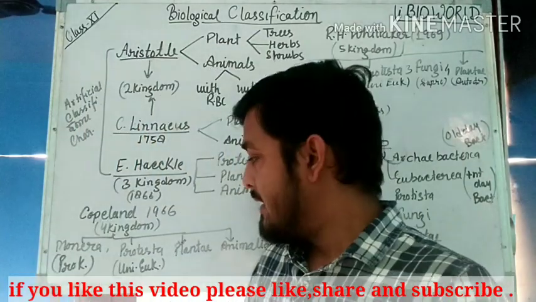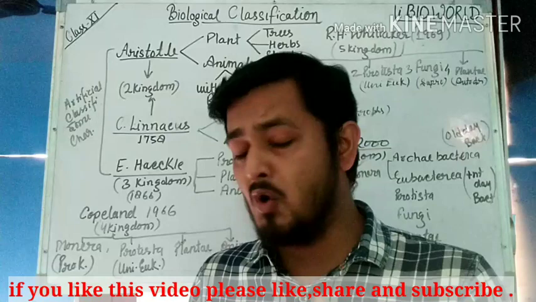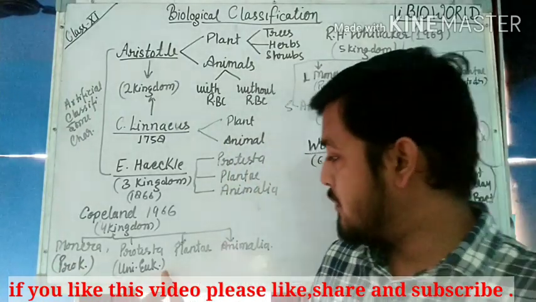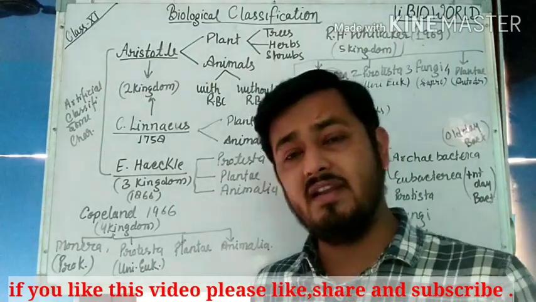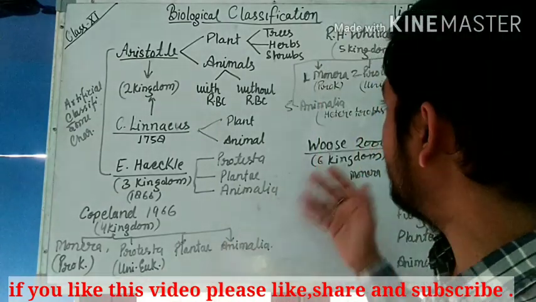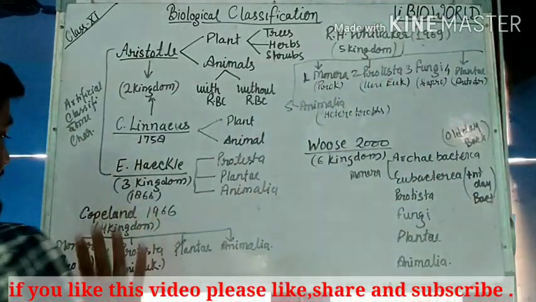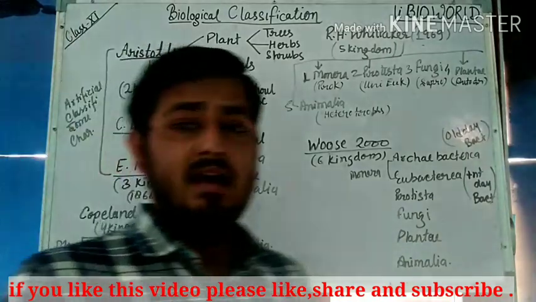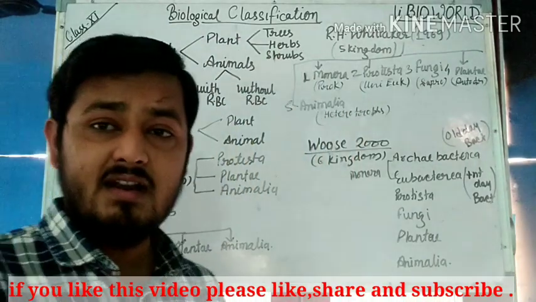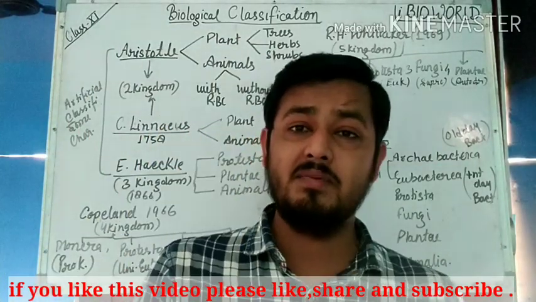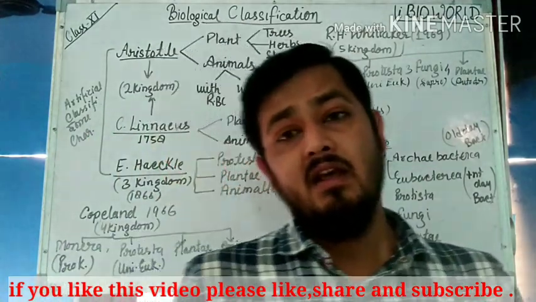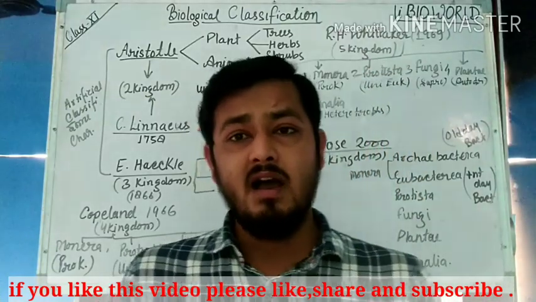In Monera, prokaryotic organisms are placed. So Protista has unicellular eukaryotes and Monera is prokaryotic unicellular. After that this classification went on, and later in 1969, after 3 years, R.H. Whittaker introduced the five kingdom classification, because Copeland's classification did not define some organisms.